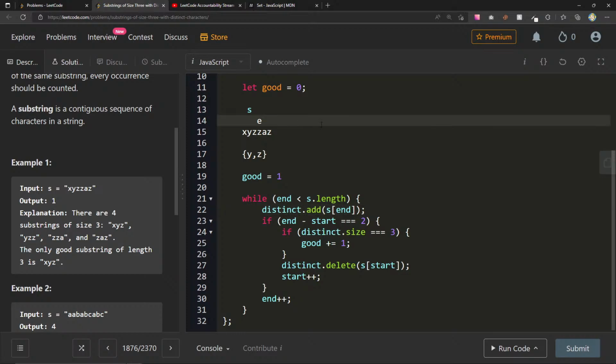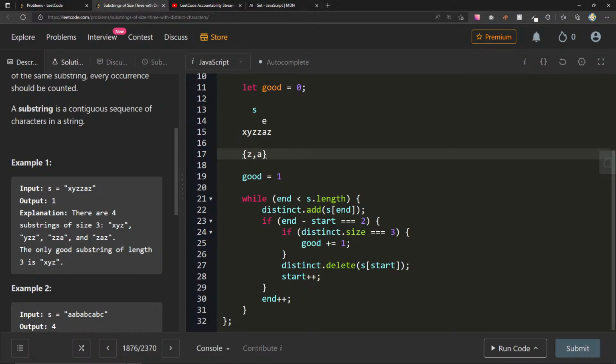Now do we want to go n plus plus? I don't think we do, right? Even if it's not, let's see, if end, so this is 2. Oh, but that's fine. It is still equal to 2, but it's not 3. So we delete the start, which means that we delete y. We do start plus plus, and now we do n plus plus. Now we add the end, which is a.